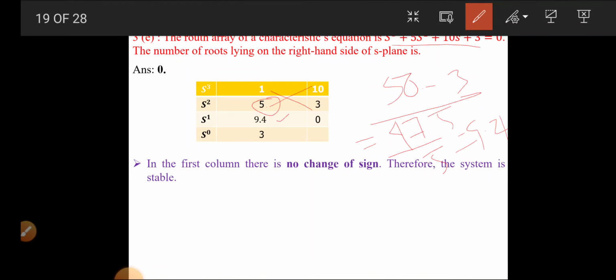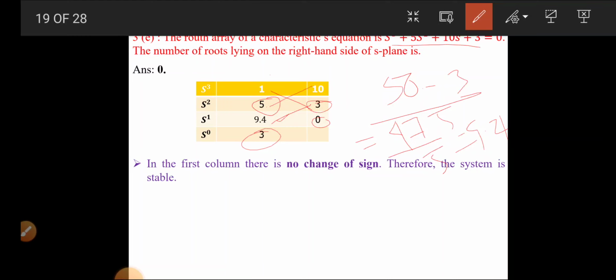So that's why here it is 9.4. Again here it is not given, intentionally we can put 0. Again this multiplied by the minus this: 9.4 into 3 minus 0, divided by 9.4, so it will remain 3.